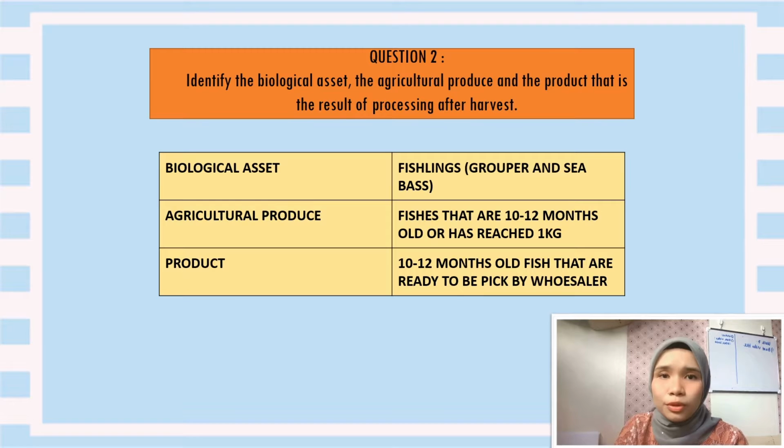The agricultural produce is the harvested produce of the entity's biological asset. In this case, the agricultural produce of the entity is the fish that is 10 to 12 months old and also the fish that has reached 1 kilogram in weight. The product that is the result of processing after harvest for this entity is the fish which is 10 to 12 months old and has already reached 1 kilogram in weight, ready to be sold to the market.